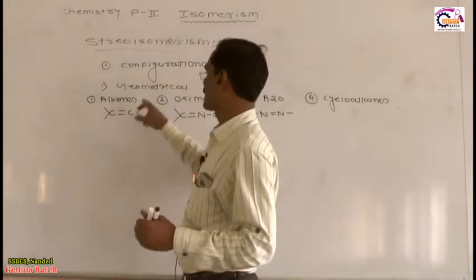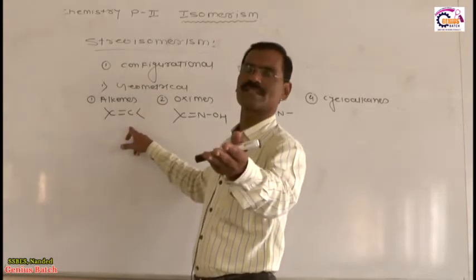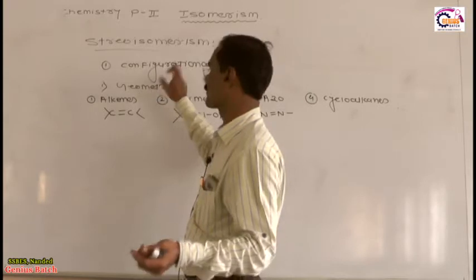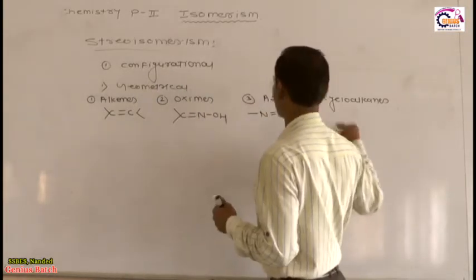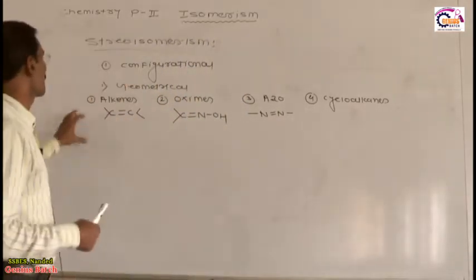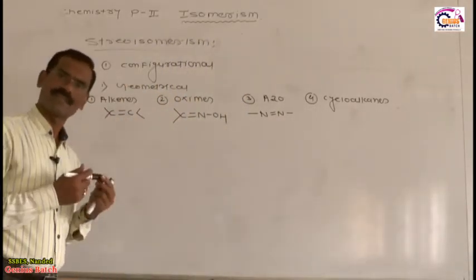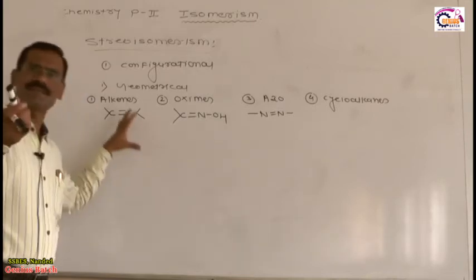What are the geometrical isomers in alkenes? Alkenes are organic compounds that do not have free rotation, they have restricted rotation, therefore they show geometrical isomerism. Oximes, azo compounds, cycloalkanes, we will see all these things. Listen very carefully. Now these are part of stereoisomerism. You know very well what stereoisomers are.